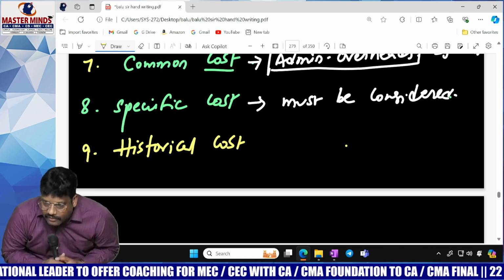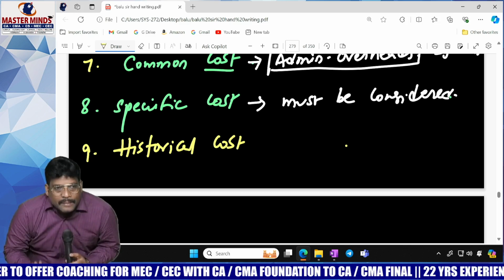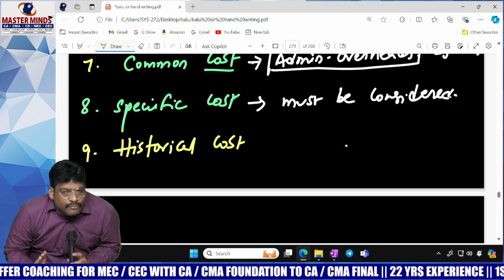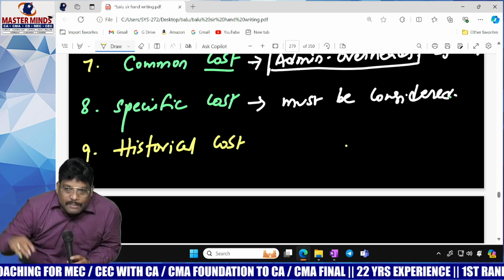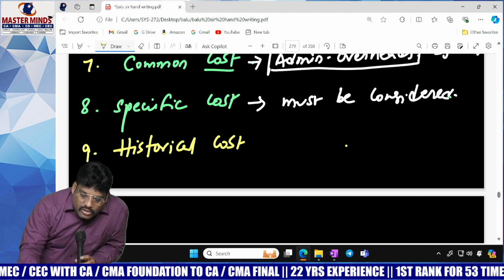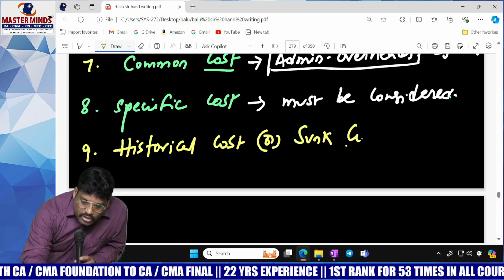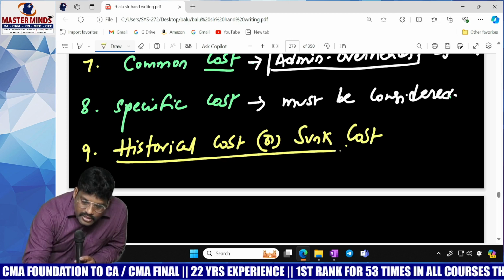Will you consider it or ignore it? We should ignore it. This cost may not influence the future cash inflows of the project. That cost is called historical cost. This cost is also called sunk cost, S-U-N-K. This cost is historical cost.